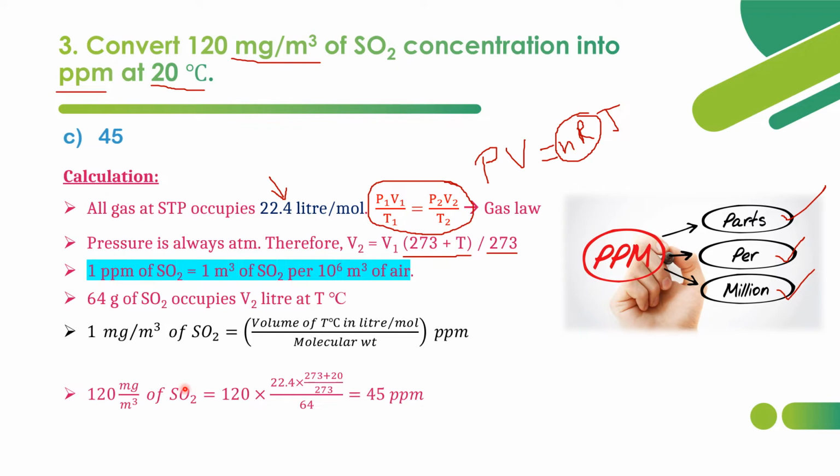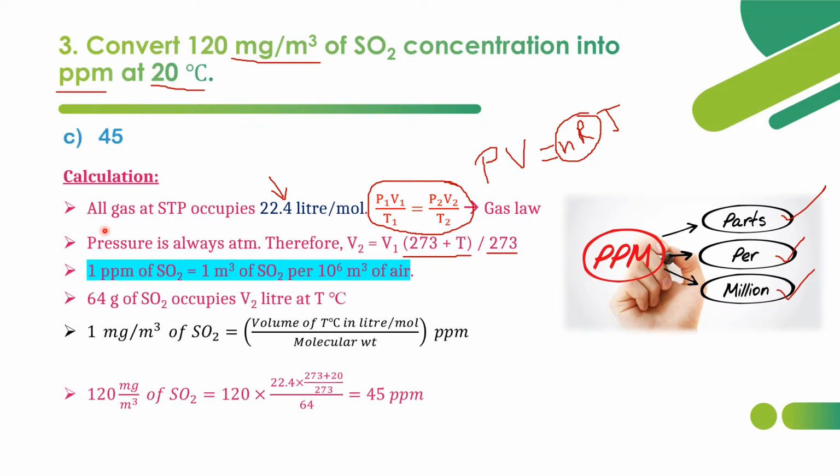So let's substitute the values. We have to convert 120 milligram per meter cube of SO2 into volume. What is the volume we have found? V2 is equal to V1 into 273 plus T by 273. What is V1? 22.4 liter per mole into 273 plus 20 degrees Celsius, which they have given in the question, divided by 273, divided by the molecular weight of this substance. Here the substance is sulfur dioxide, so 64. So it will give the answer as 45 ppm.